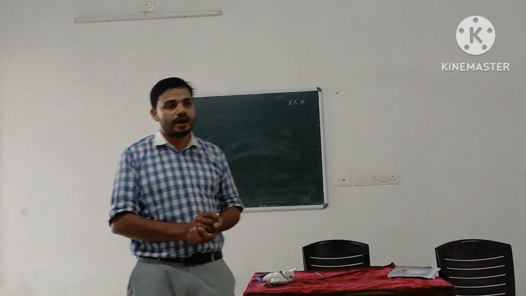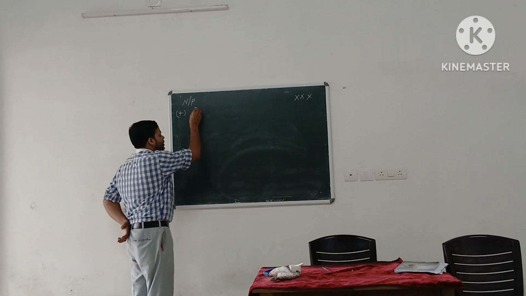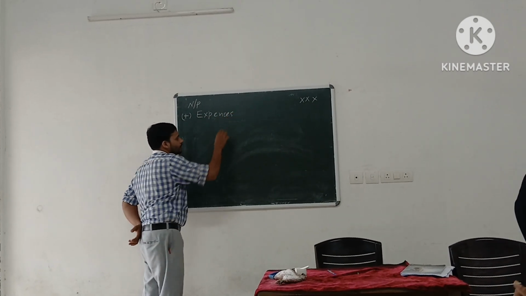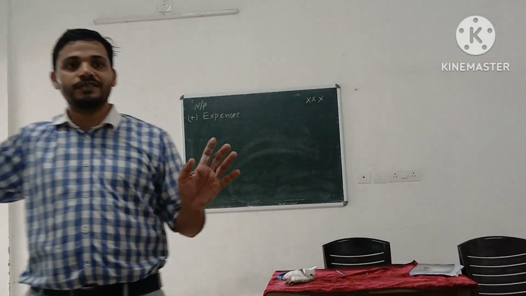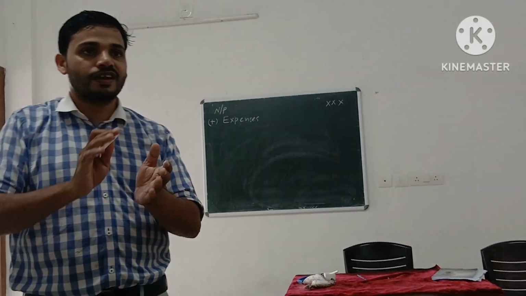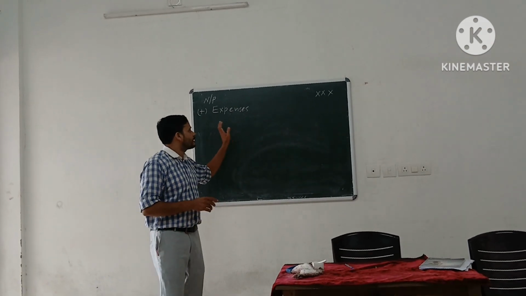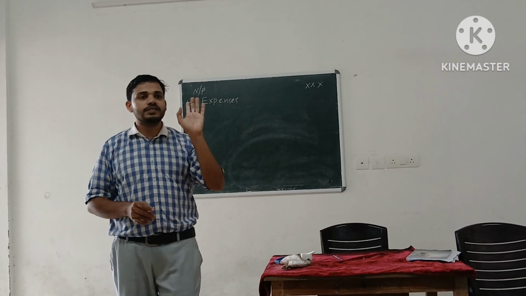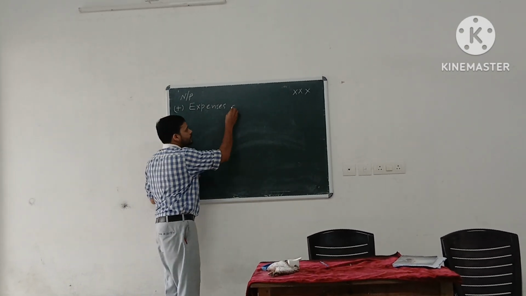The first item to be added is expenses. You can take note after some time. First of all, you have to learn. Listen here. The first item to be added: expenses disallowed.